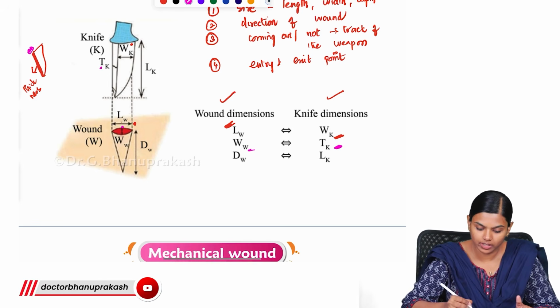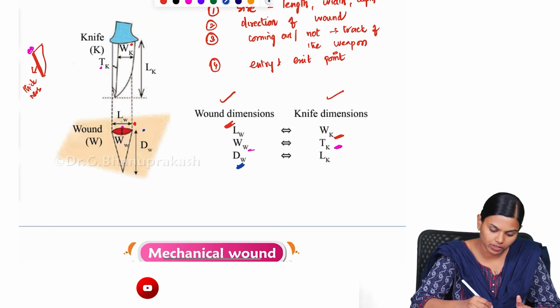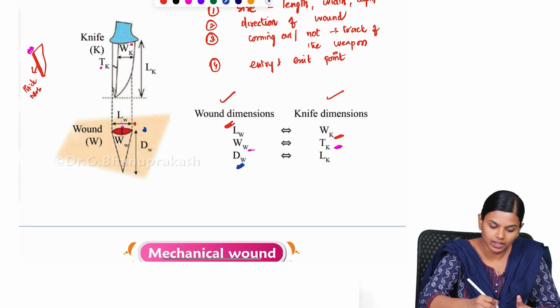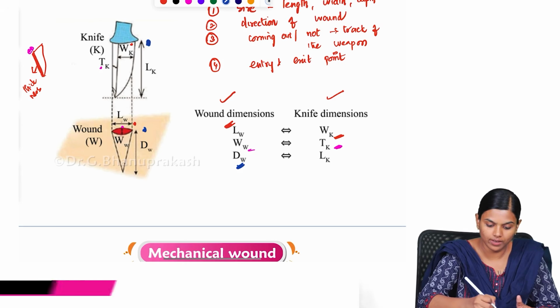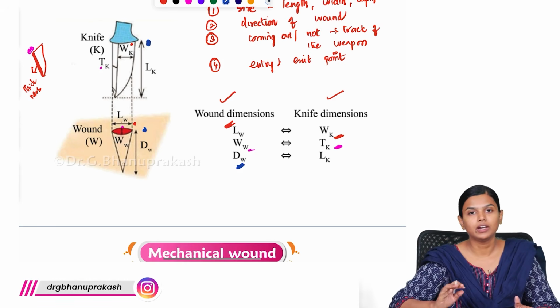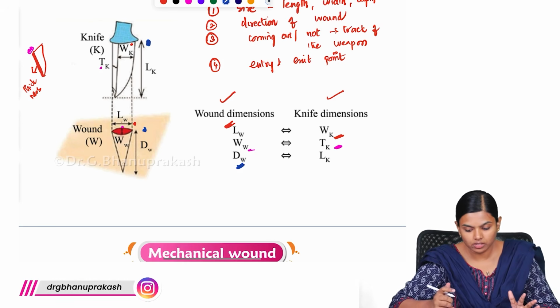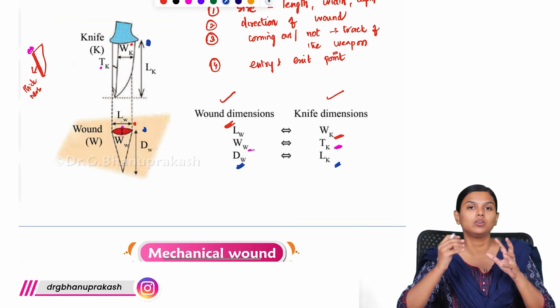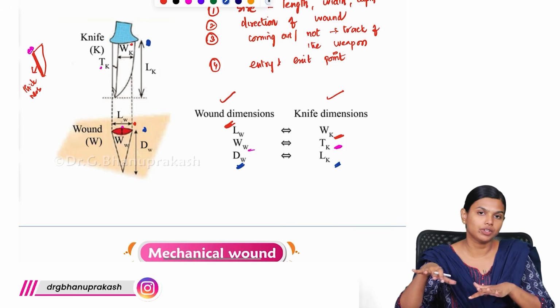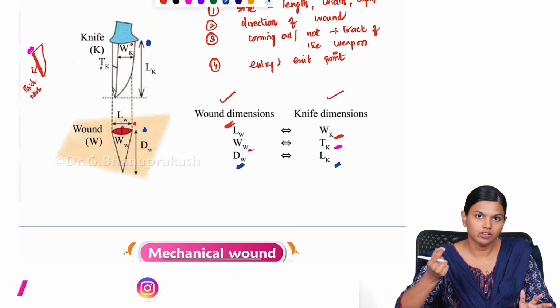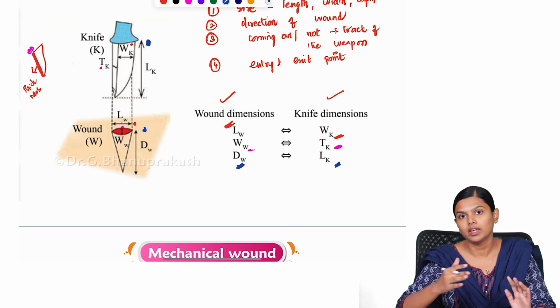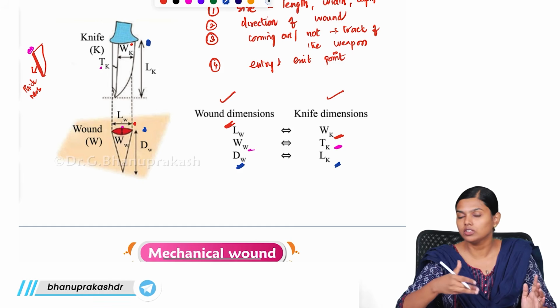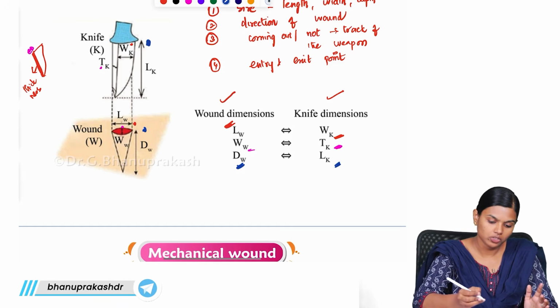Next, the important thing, that is your depth of the wound. This depth will correlate with the length of the knife. This whole length of the knife will correlate with the depth of the wound. So this is how you correlate the wound dimension and the knife dimension, and you will try to say whether this knife could have caused the stab or not. That is how you write your PM report, that is how you write your weapon report. So these are the important things that we have to know.